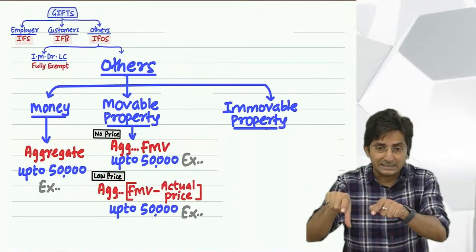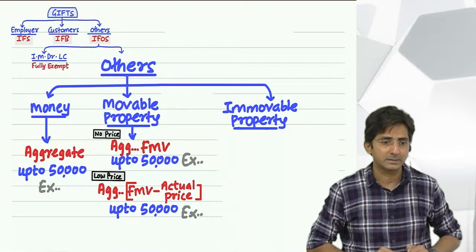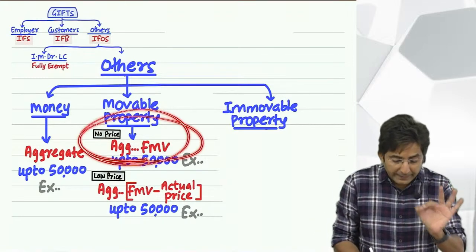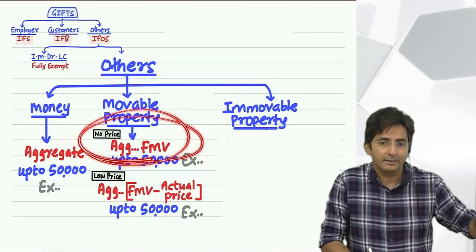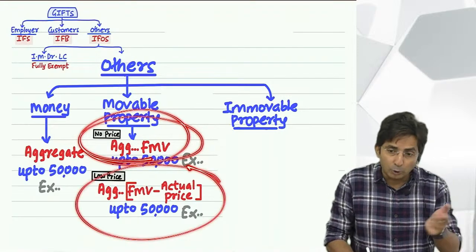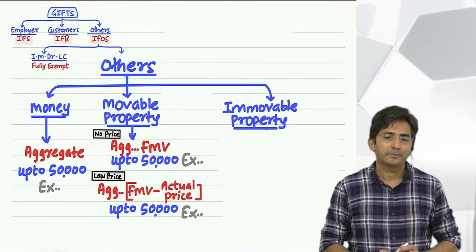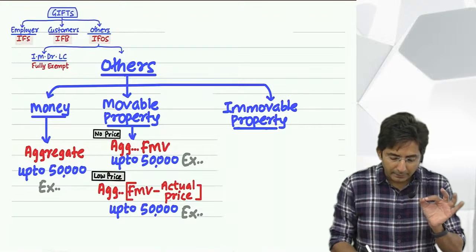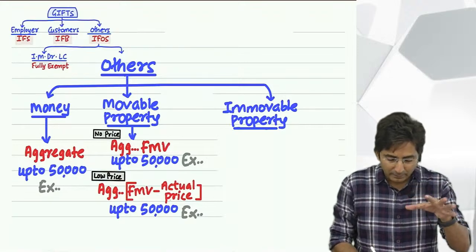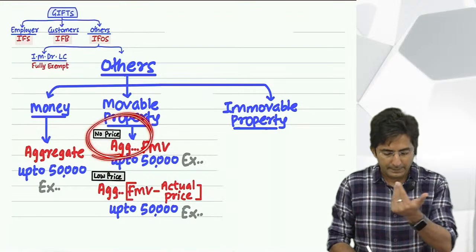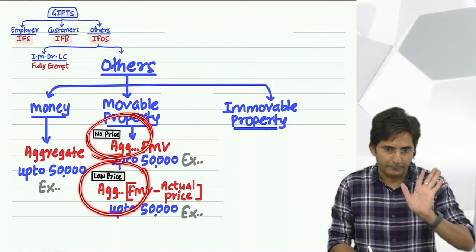In every transaction I will add the difference. But see, in aggregation, all the free gifts are to be kept separate, and low price items you have to keep separate. Means what? I repeat, while aggregating, all no price items you have to keep different, and low price items you have to keep different.